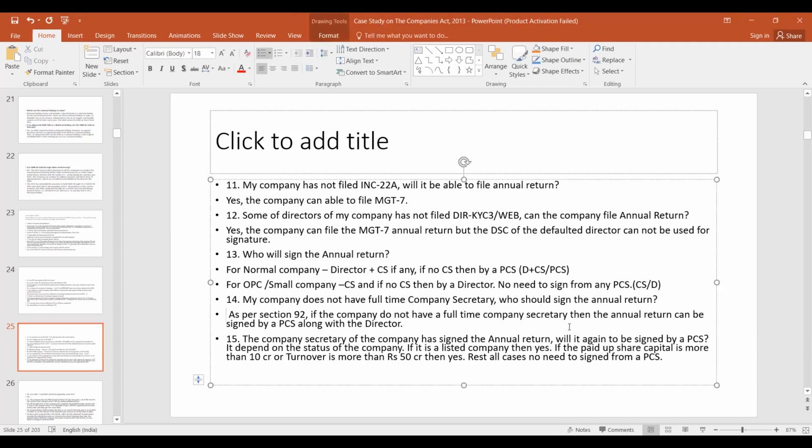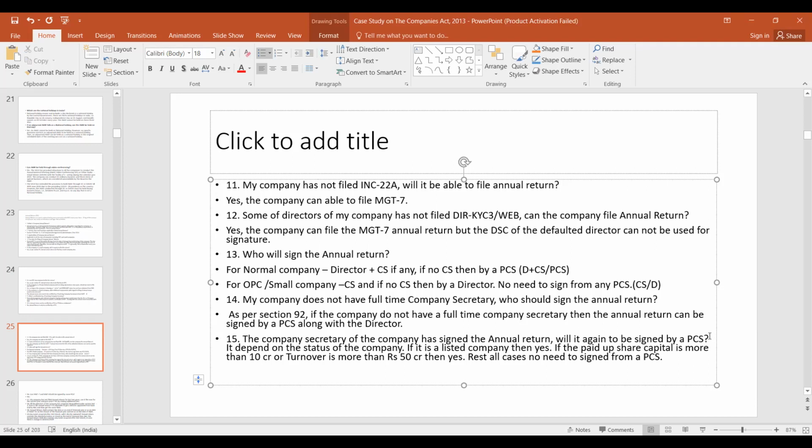The company secretary of the company has signed the annual return. Will it again have to be signed by a practicing company secretary? So it depends upon the status of the company. As I've already told you, if it is a listed company or it is a company having specified turnover or capital, then in addition to the company secretary of the company who has signed, it has to be signed by a practicing company secretary also.